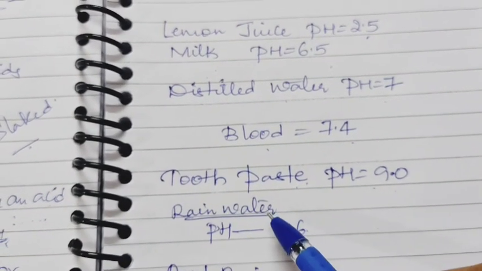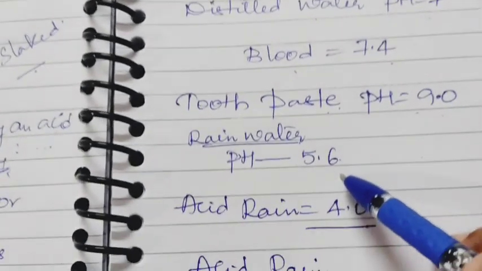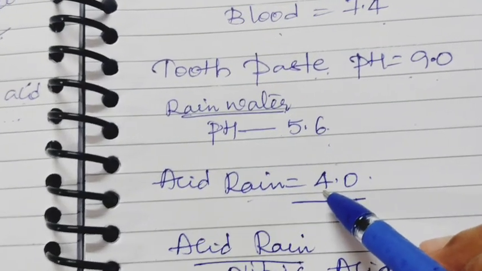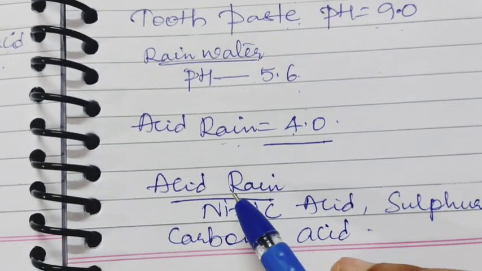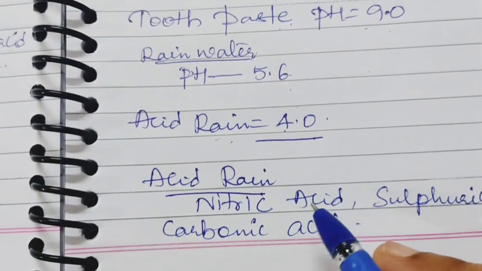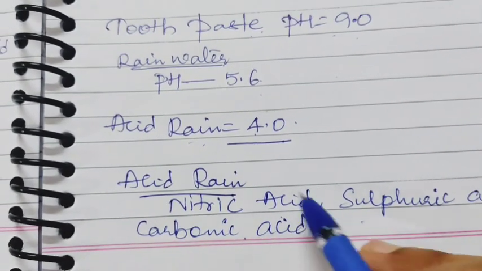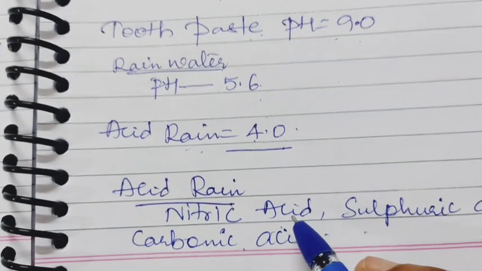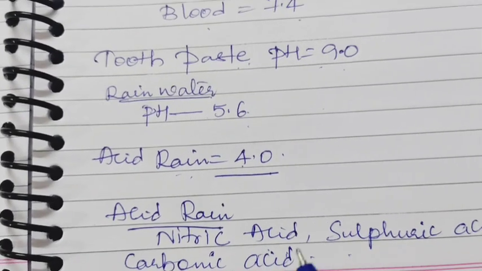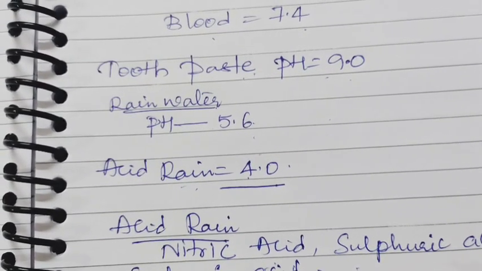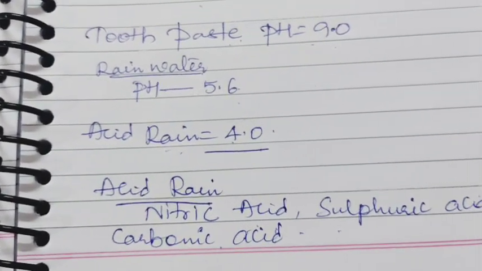And rainwater normally has a pH of 5.6. And acid rain has a pH of 4. So what is acid rain? When rainwater combines with nitric acid, sulfuric acid and carbonic acid, it comes down as acid rain. This is due to pollution. The water mixed with the acids comes down in the form of rain, it is acid rain. Okay children, thank you.